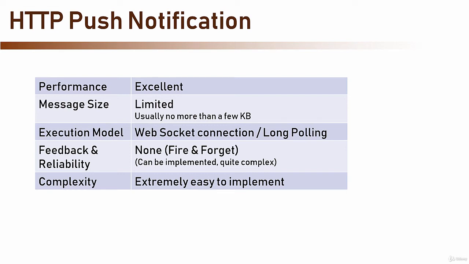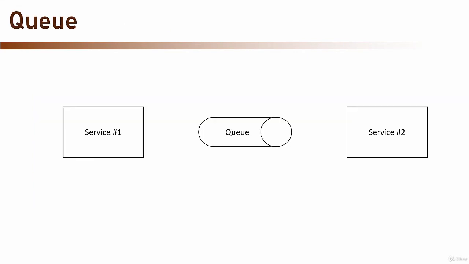Regarding complexity, it is extremely easy to implement this method. The various libraries are very easy to use, and the client method is very simple. It usually takes no more than 2 or 3 lines of code to implement the server side, and another 2 lines for the client. So where should we use this method? As we said before, it's most useful in scenarios where a lot of clients should be notified fast, and we can make a compromise on reliability. Such apps are chat applications or monitoring apps that get constant notifications, and if one notification is lost, we can live with it.